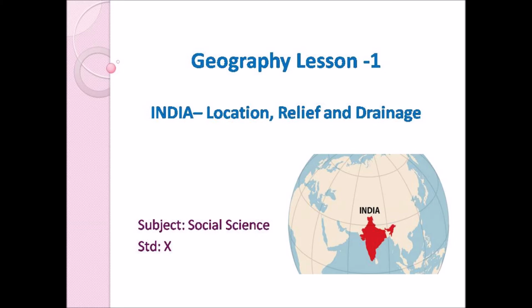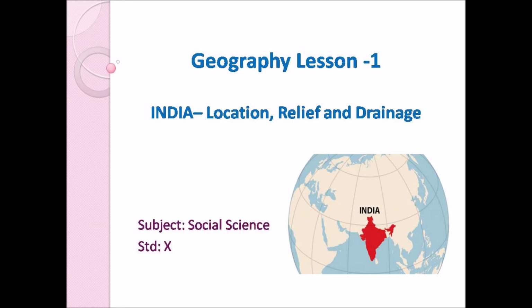We will also study about the population and also the neighboring countries of India. And the next topic is relief. So what are the relief features? Under this topic, we will study about the important mountains, hills, valleys, plateaus and plains in India. And the last one is the drainage system.